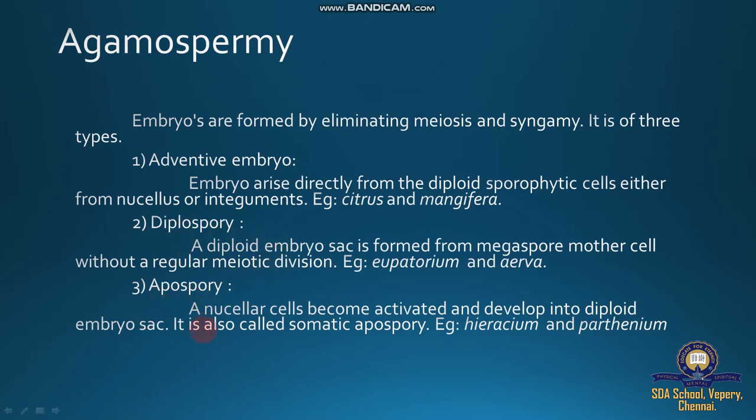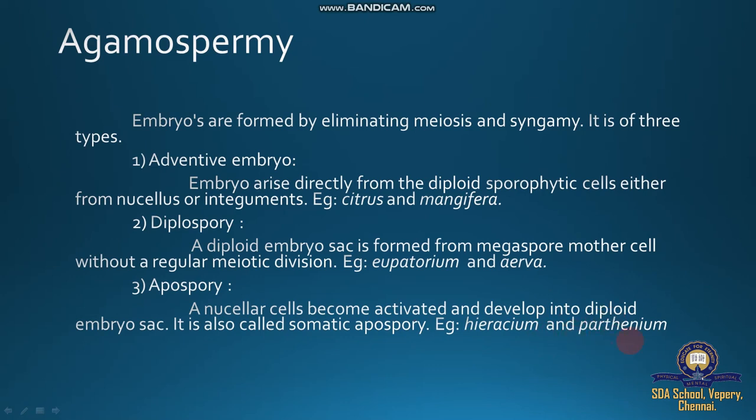Then apospory: the nucellar tissue. Here the nucellar cell becomes activated and develops into a diploid embryo sac. It is also called somatic apospory. Examples: Hieracium and Parthenium.